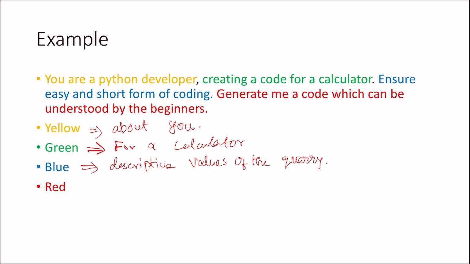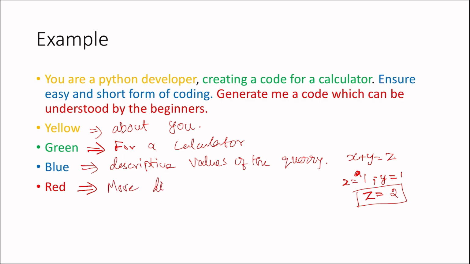It should be short, like adding two numbers, x plus y equal to z.